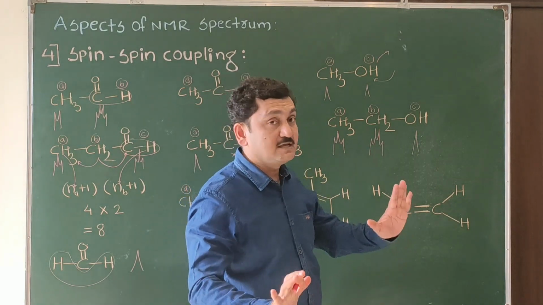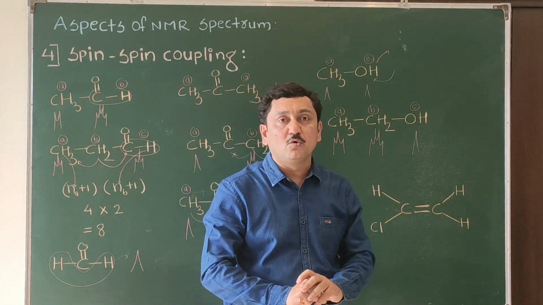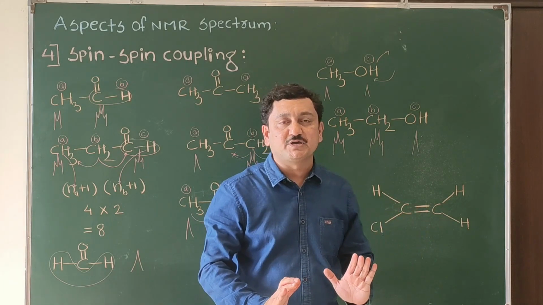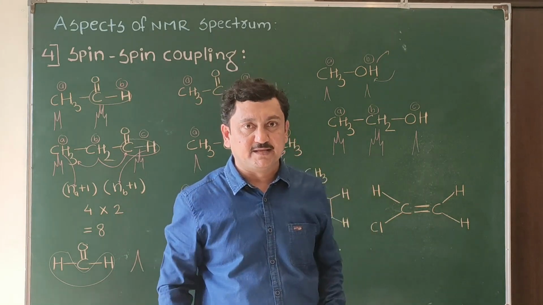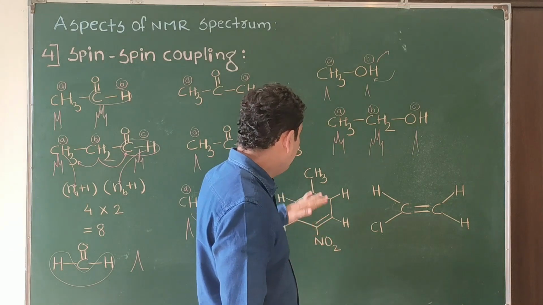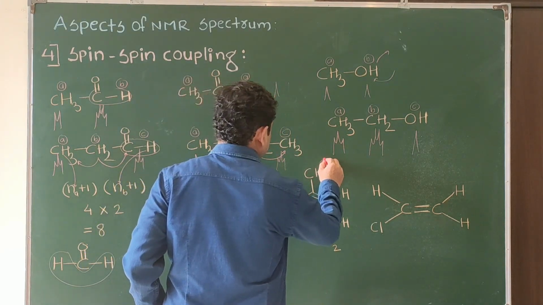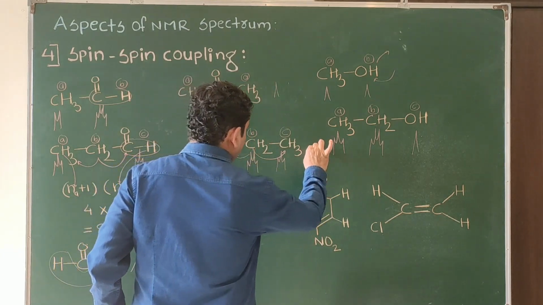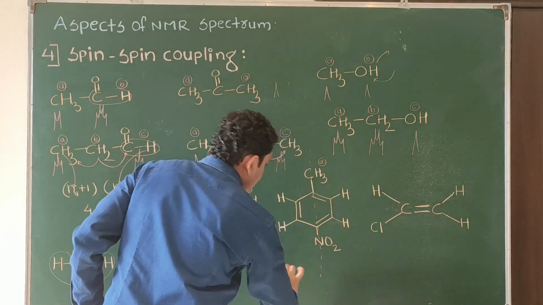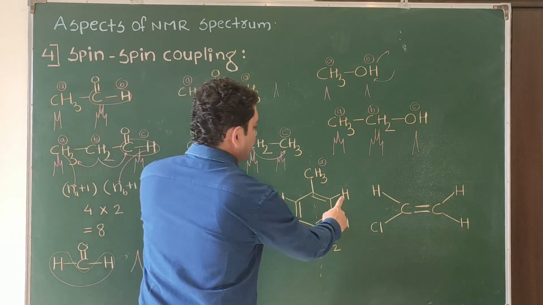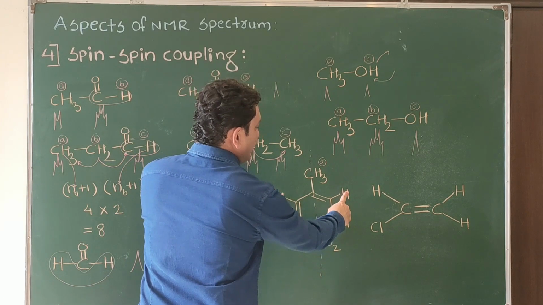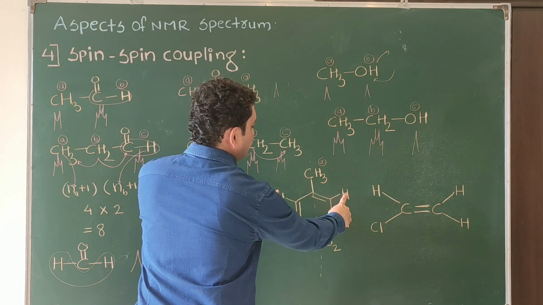But in some cases, if absolute alcohol, if hydrogen retains its position, then it will contribute in splitting. Now, here, how many signals are we expecting? One for CH3. Now, suppose the molecule is symmetric. Now, we check these two hydrogens. They can be equivalent. We will check and we will decide.